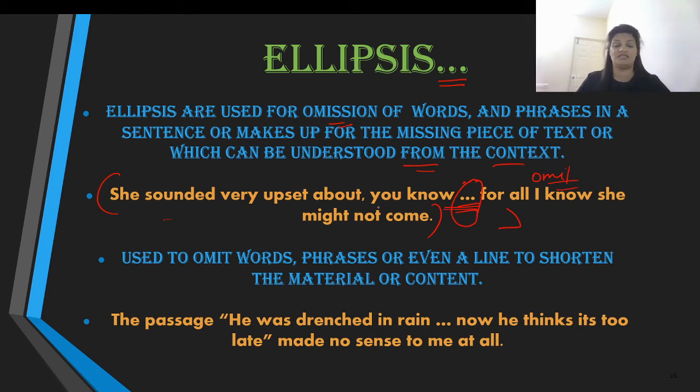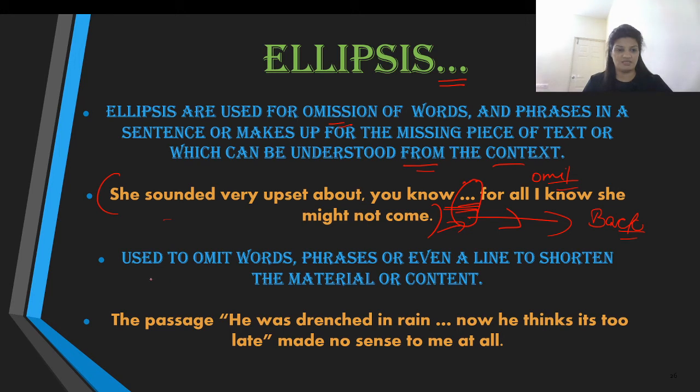So he doesn't need, the one who is saying it doesn't have to repeat the whole thing again, because the one who is reading or listening is aware of what has happened. The background story is clear to the one who is listening or reading.